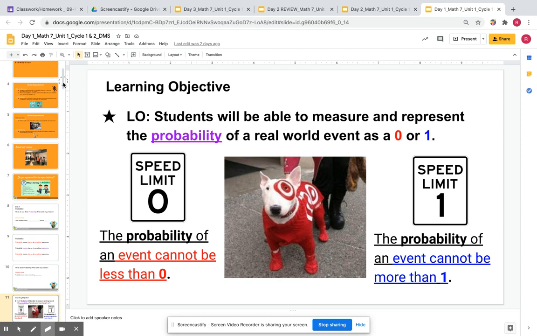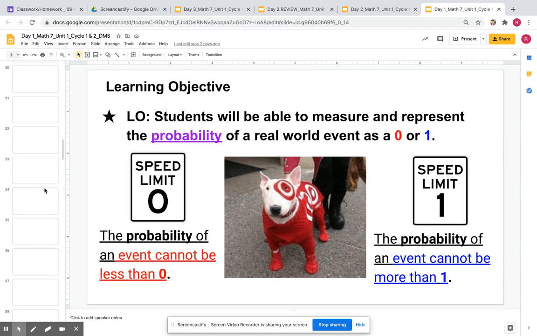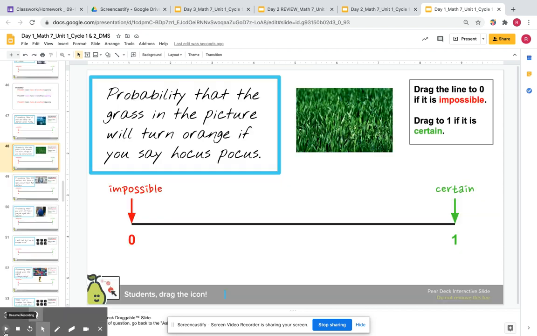Anyways, I want to go over some problems with you guys. So let me go to one of our example problems. All right, so here's one of our famous examples: what is the probability of the grass in the picture turning orange if you say hocus pocus?